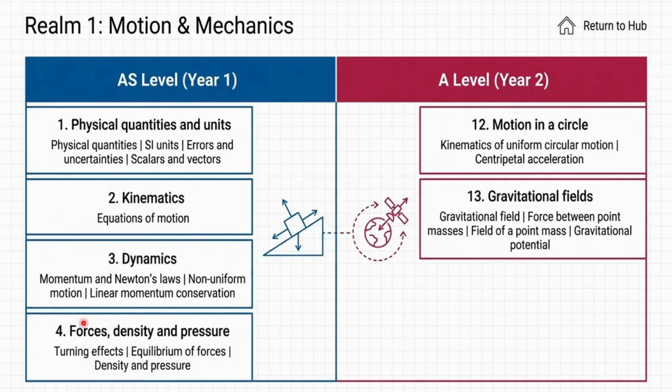In the fourth part, forces, density, and pressure. We also study this part. This is the AS level physics. Now, what's in A level? The motion in a circle. What does it mean? A particle is moving in a circle like this. So what its velocity and acceleration are, we study in this.